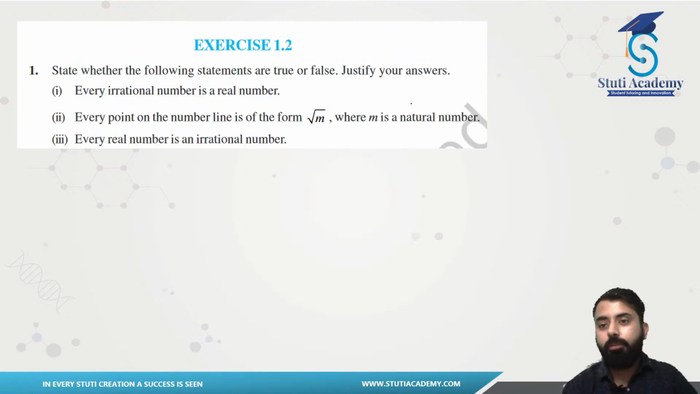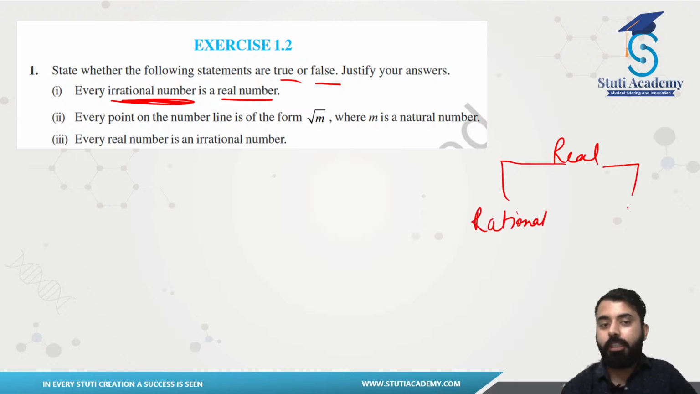Now we have some questions here. State whether the following statements are true or false. Is every irrational number a real number? You guys already remember this. Real numbers were what? They were rationals also, they were irrationals also. So this is true. Every point on the number line is in the form of root m, where m is a natural number. Can this be happening? Obviously it can be. See, root 2, root 3, root 4. So this is true.